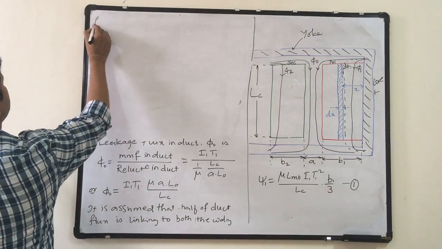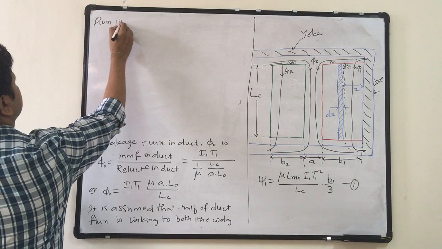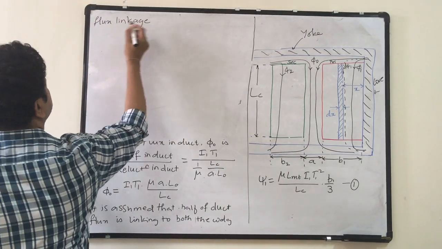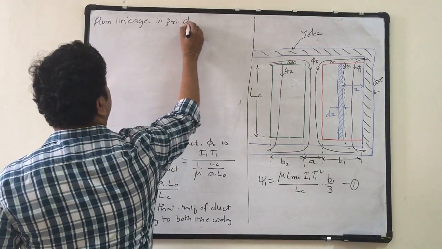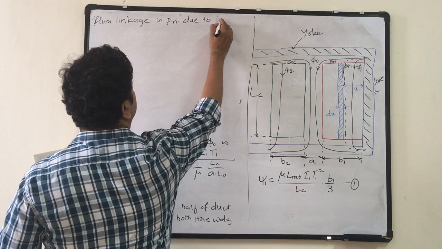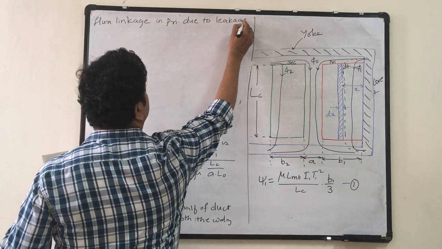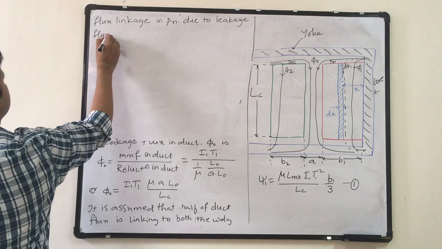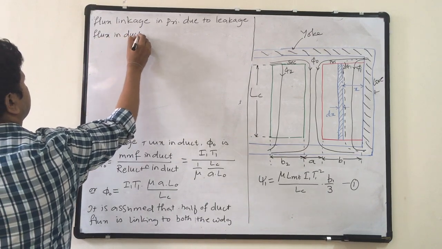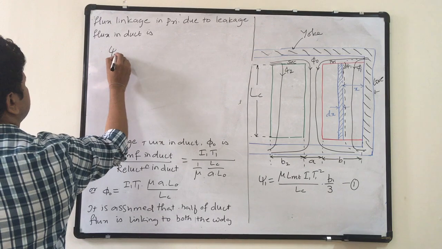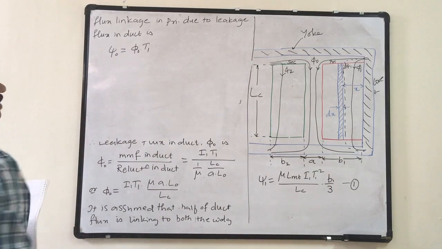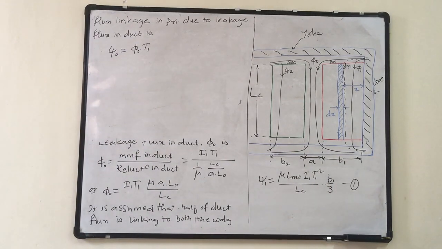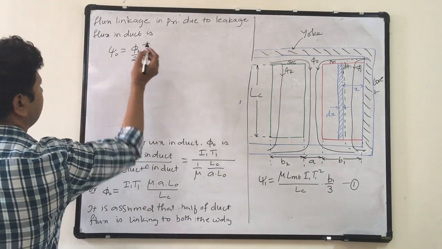Next today, flux linkage. Therefore, the flux linkage in the primary due to leakage flux in the duct is psi naught, equal to phi naught by 2 into T1.